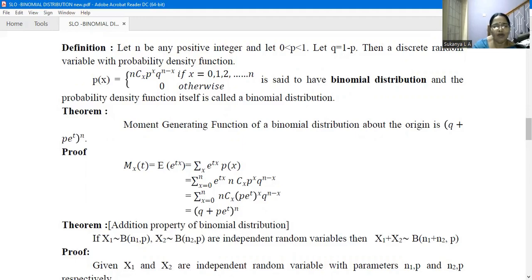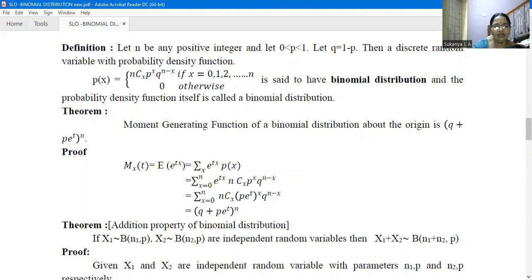Now, instead of p(x), in the next step we substitute nCx p^x q^(n-x), because we are deriving the moment generating function of a binomial distribution, and x varies from 0 to n.